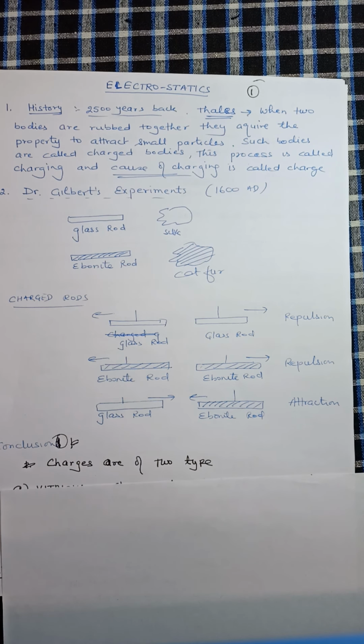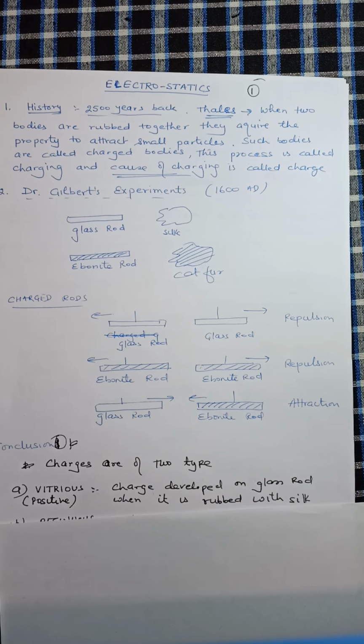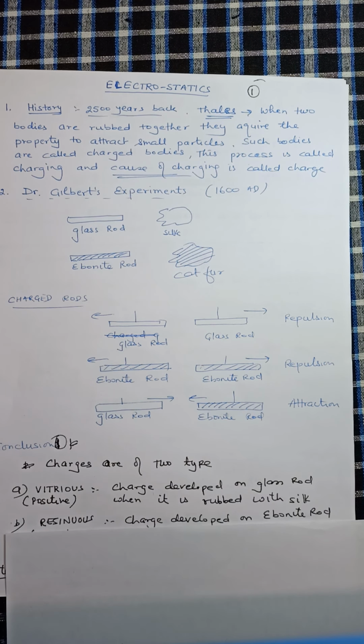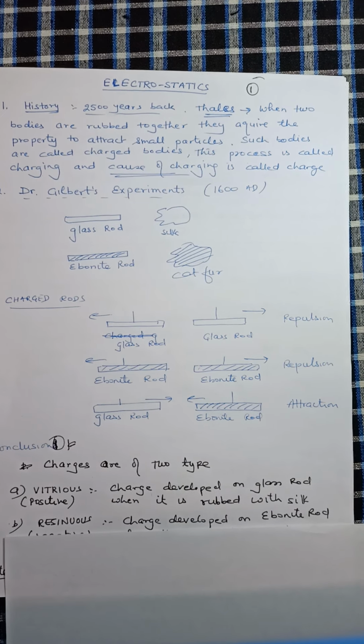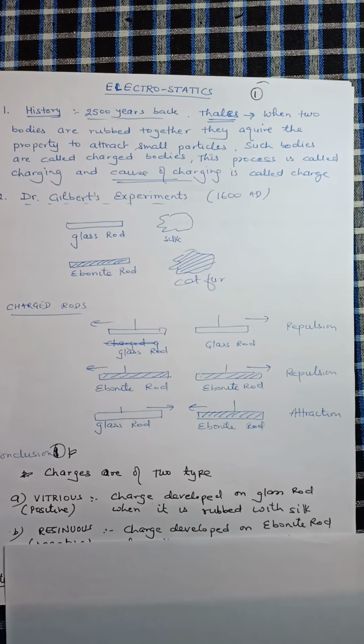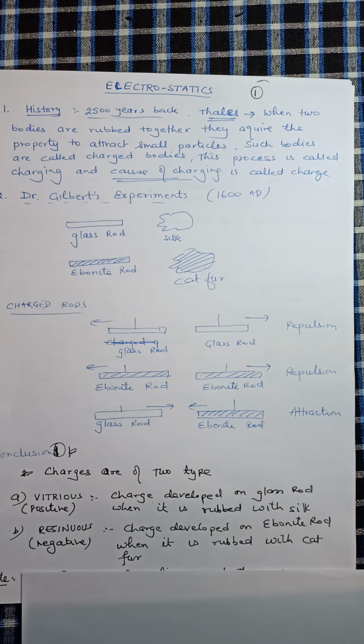This is the first conclusion. Charges are of two types. Number one, vitreous. Vitreous is a charge which is developed on glass rod when it is rubbed with silk. The name was given because of the shine and smoothness of glass. The second name was given by Dr. Gilbert, resinous. Resinous is a charge developed on ebonite rod when it is rubbed with cat fur. Ebonite is a sort of resin, so the name resinous was given.